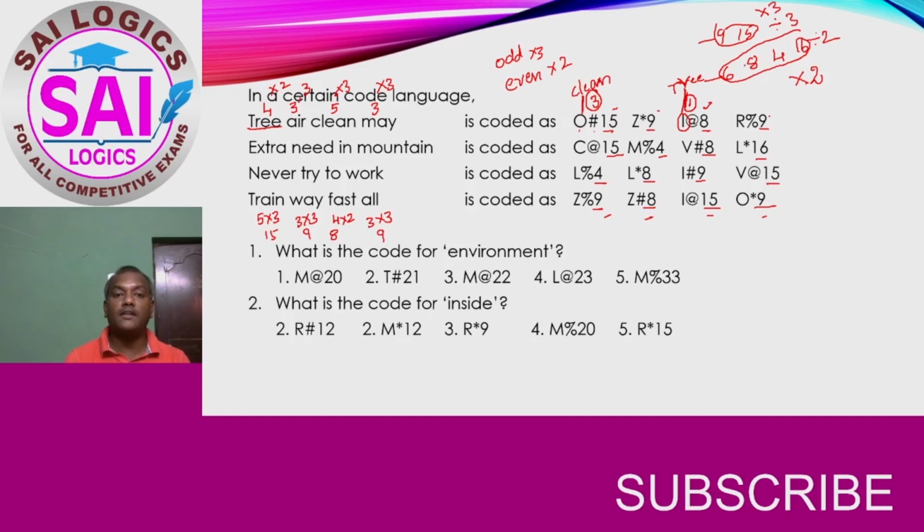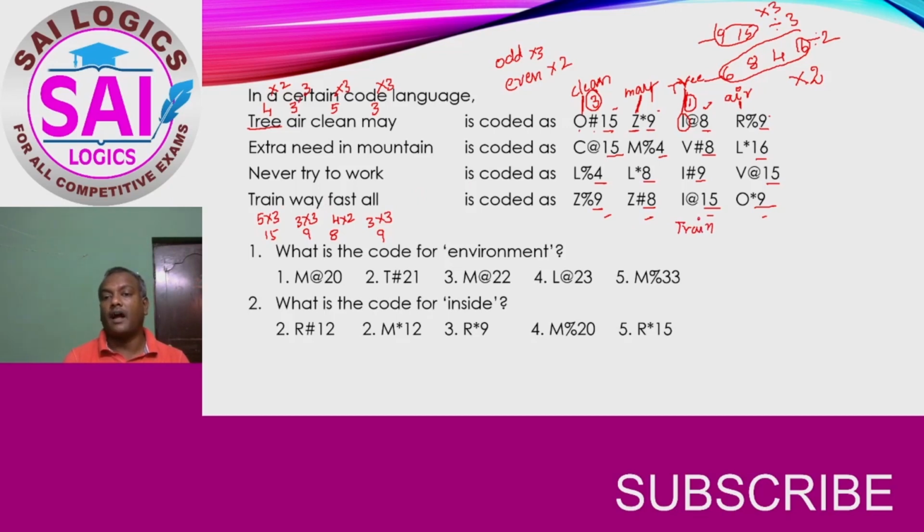Here if you can see, this is the Z. So that means this is word May. May will have second letter A and the pair of A is Z. And here it is air. Air I is the second letter and the pair of I is R. In the same way, if you can see here, so this is train.